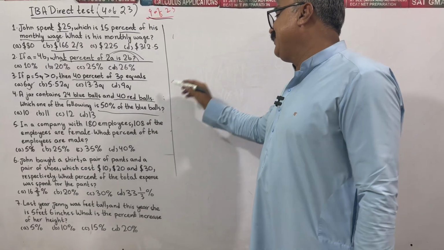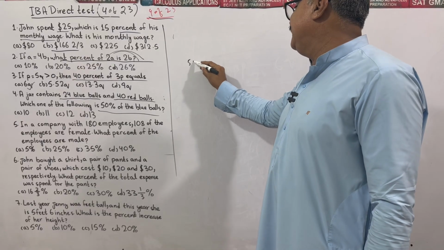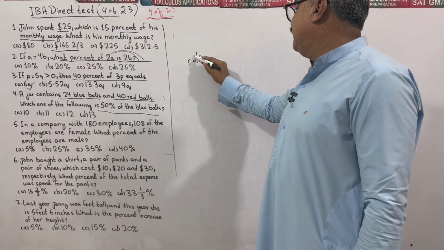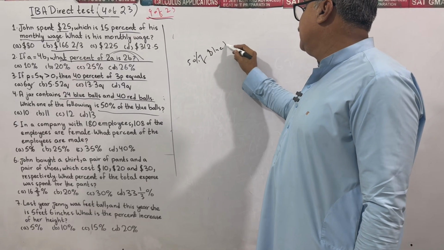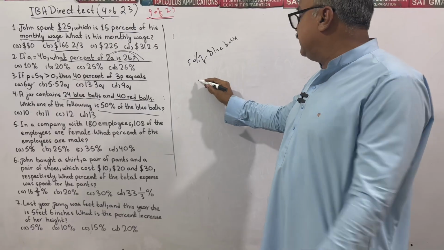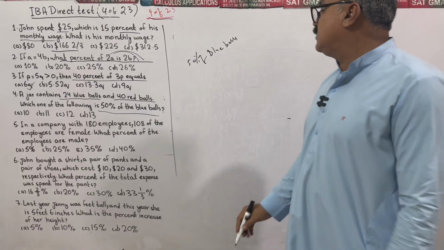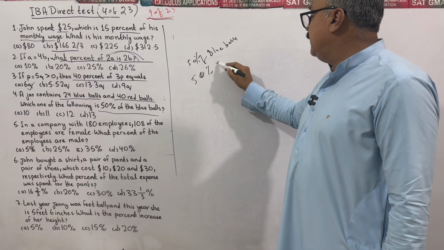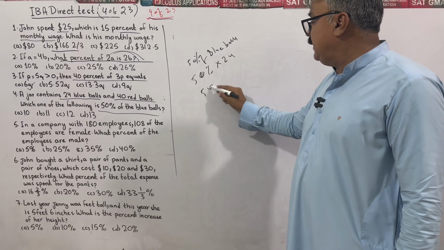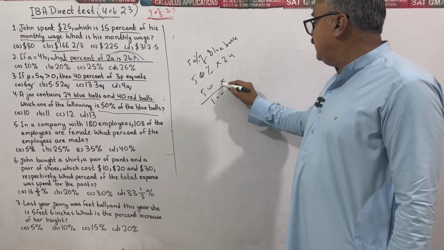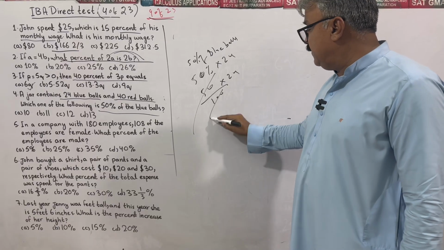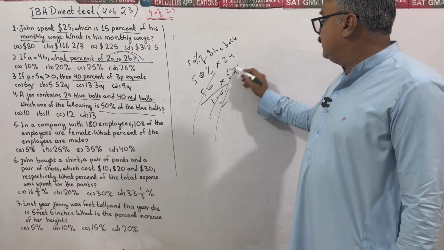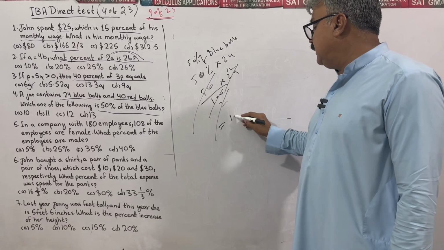50% of the blue balls. One can say direct half of 24 is 12. Blue balls are 24. 50 divided by 100 multiplied by 24. Applying table of 5, 2 times, 2 12s are 24. 12.